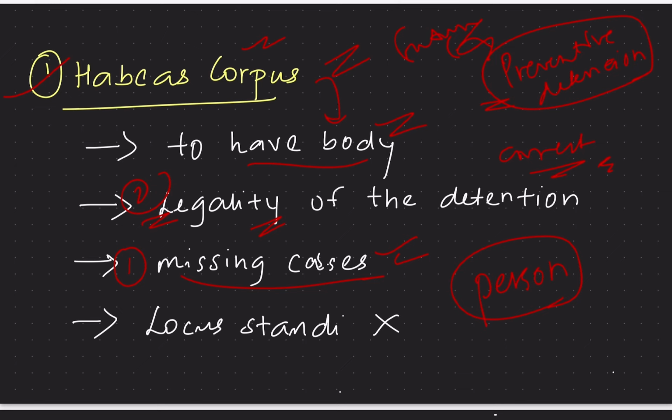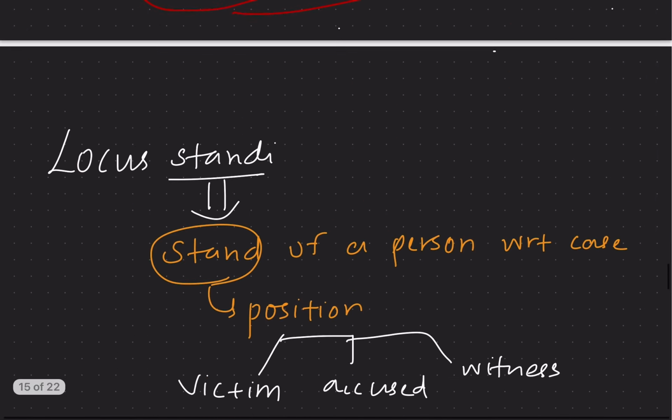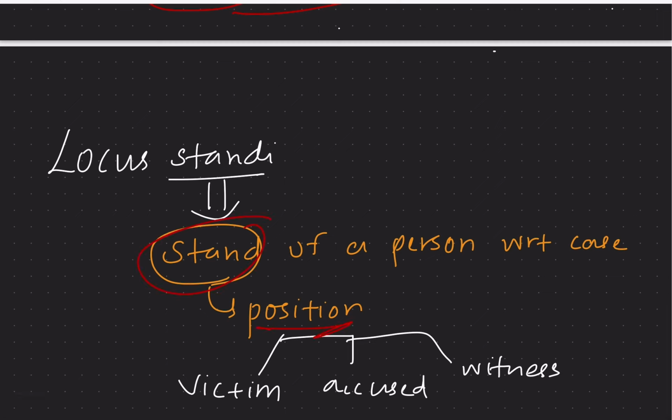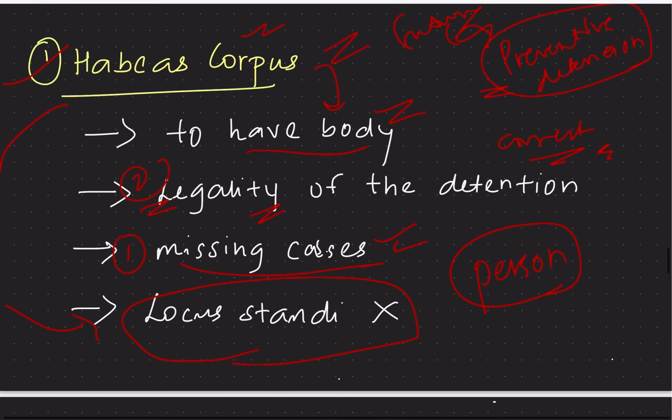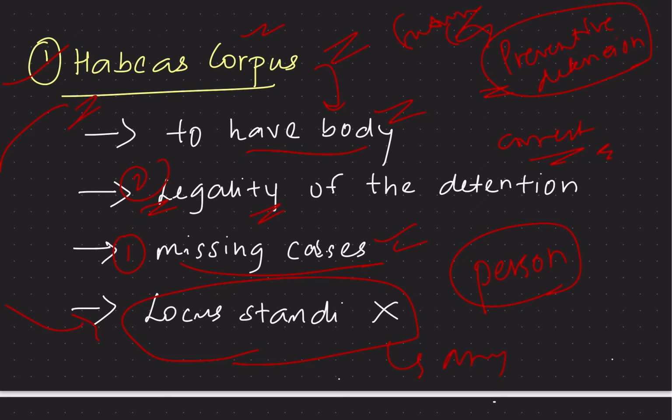And also in habeas corpus, locus standi is not applicable. What is the meaning of locus standi? Locus standi is the stand or the position of a person with respect to the case, that is, whether that person is a victim, accused or witness. It is the hold or the position of that person with respect to the case. In habeas corpus cases, locus standi is not applicable, that is, any aggrieved person can file the case of habeas corpus. So this is about habeas corpus.